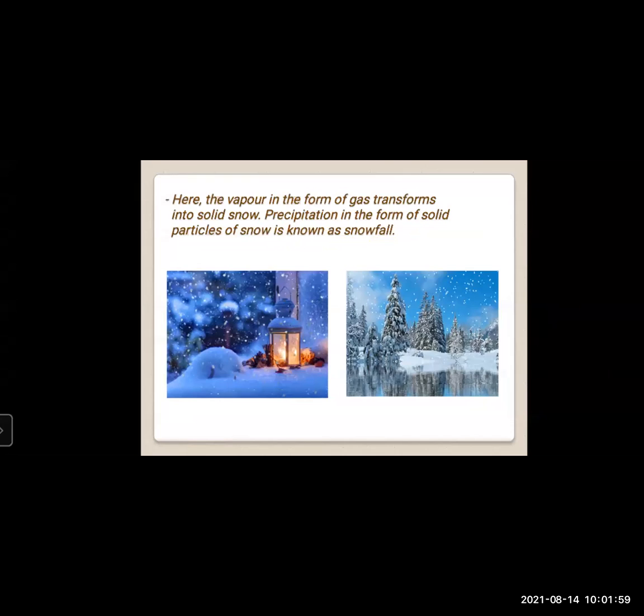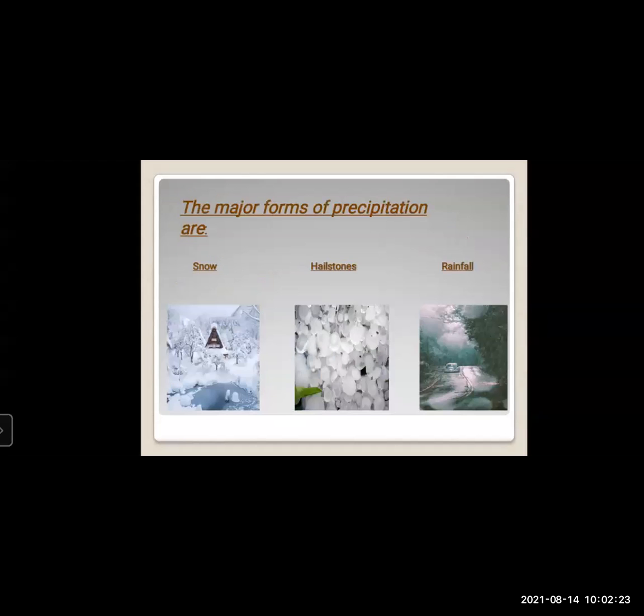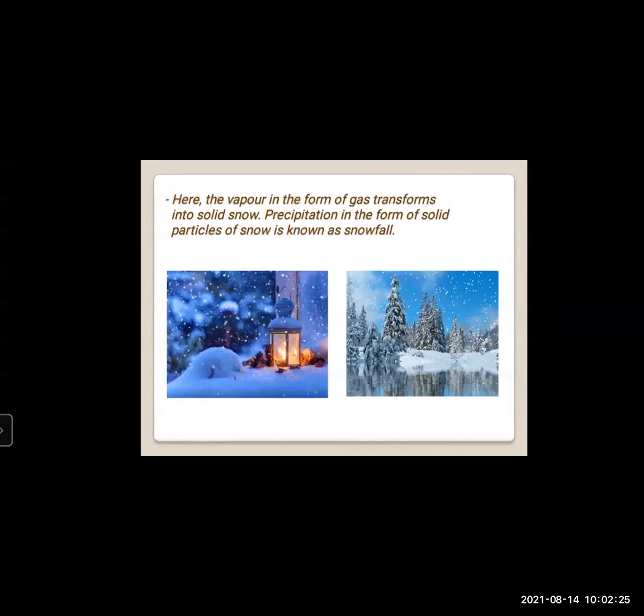When the water vapor in gaseous form transforms into the solid state, at that time, students, you can say there is a snowfall in that area. Snowfall means precipitation in the form of solid particles of snow.